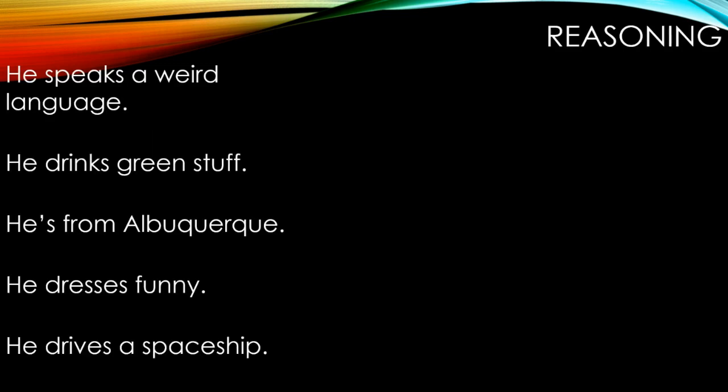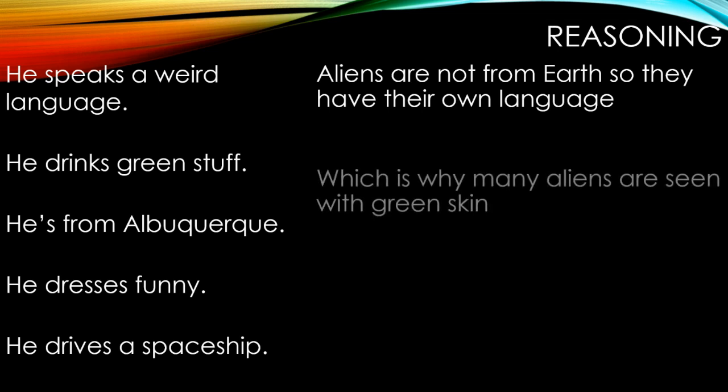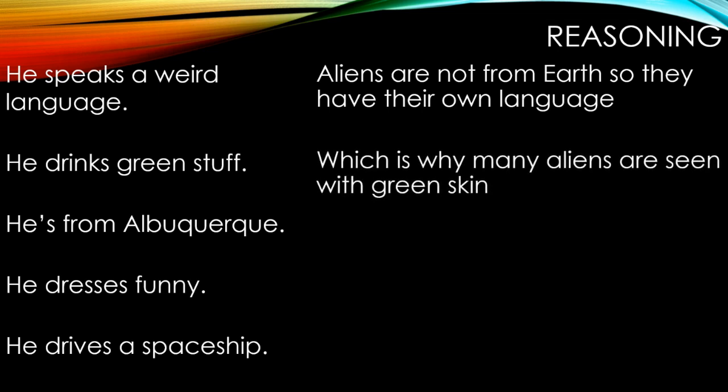He speaks a weird language. So aliens are not from Earth, so they have their own language, and it's probably going to be weird. Even languages here on Earth are kind of weird when you hear them. He drinks green stuff, which is why many aliens are seen with green skin. Makes sense, right? If you have green skin, you must be drinking green stuff.